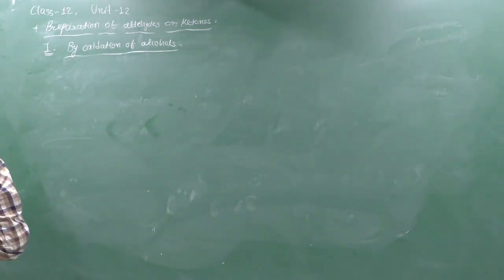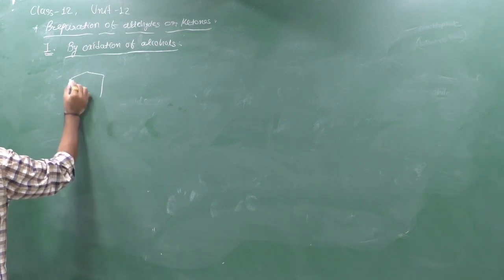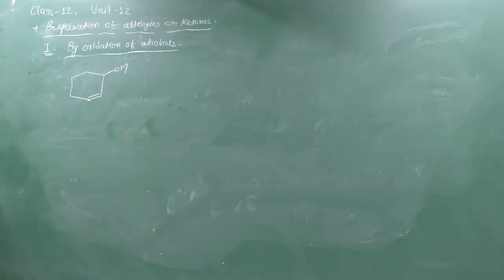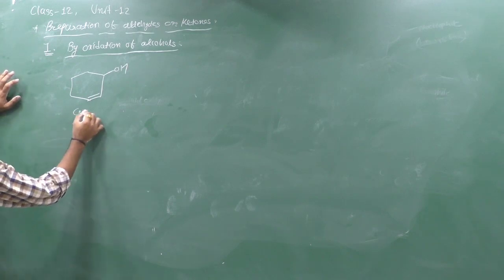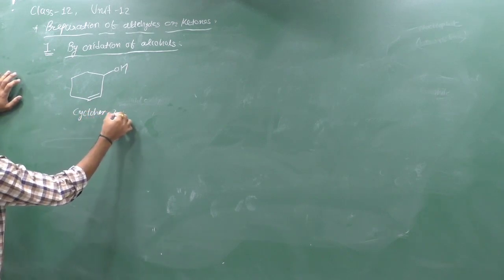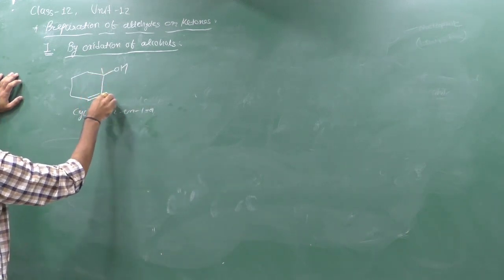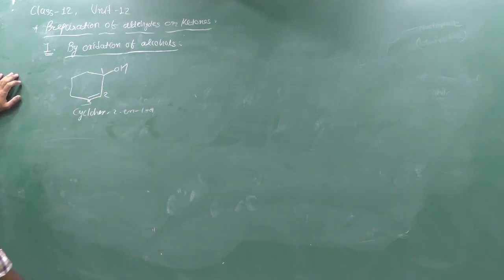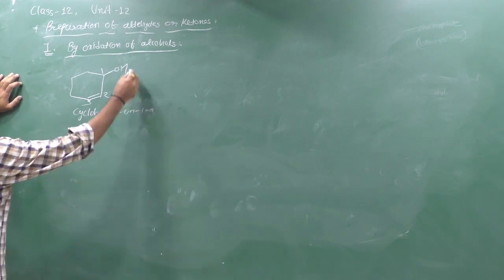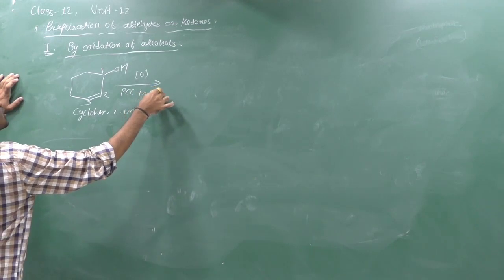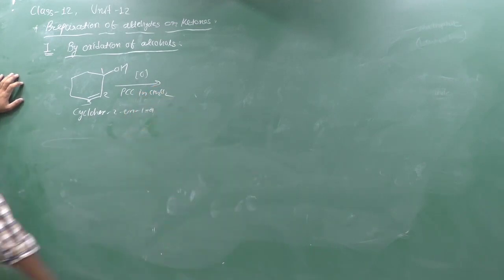Suppose you have a structure like that, that is alcohol, cyclohex-2-en-1-ol, because numbering starts from here. Now if you oxidize with the help of PCC and CH2Cl2, dichloromethane, then we can obtain the product like that.